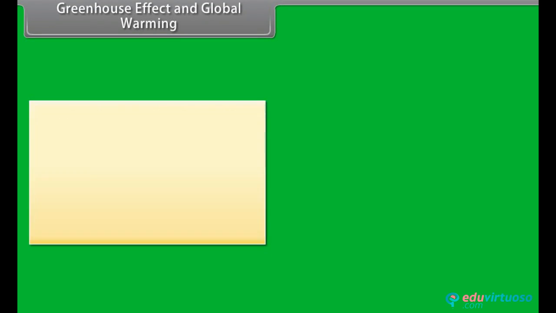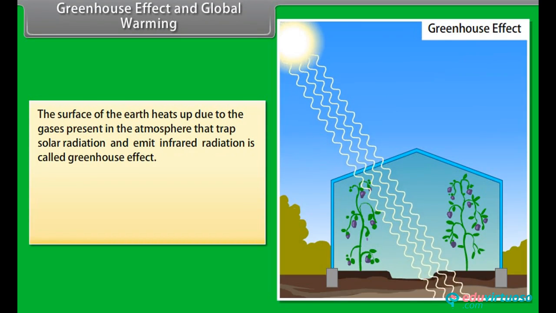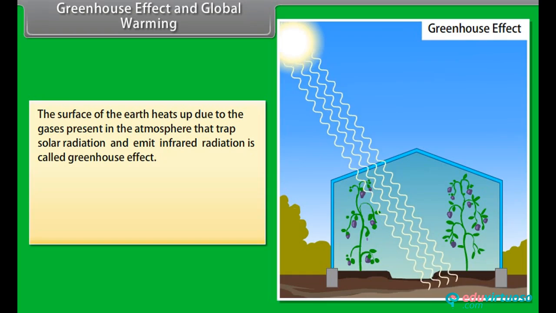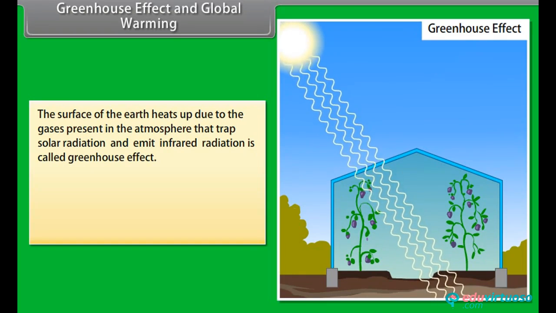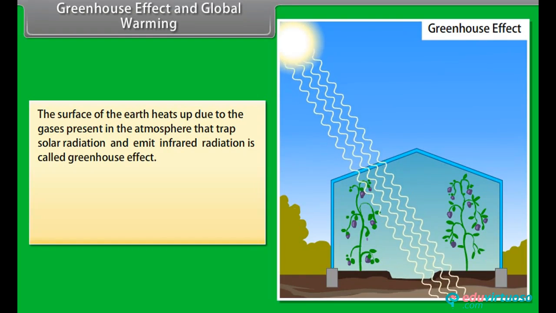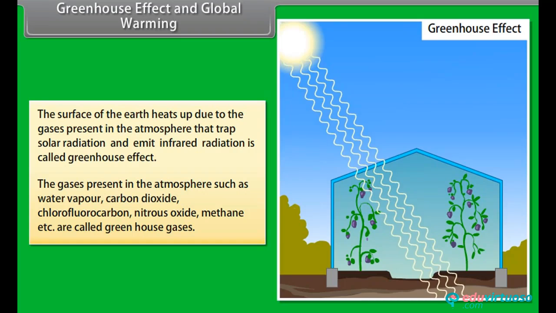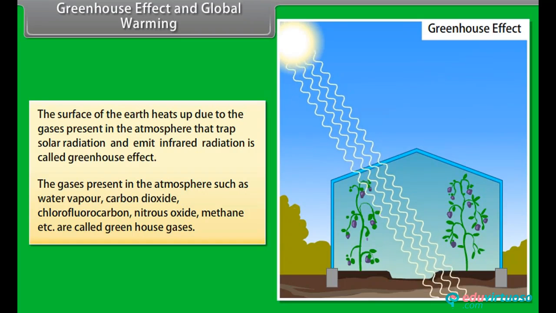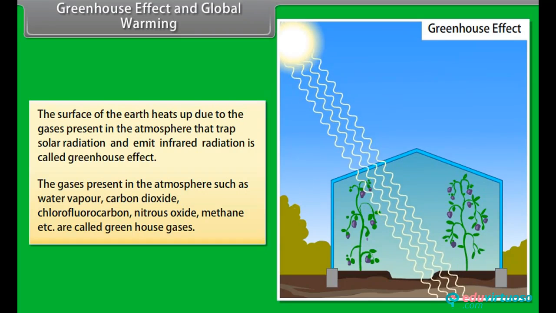Greenhouse effect and global warming. The surface of the earth heats up due to the gases present in the atmosphere that trap solar radiation and emit infrared radiation; this is called the greenhouse effect. The gases present in the atmosphere, such as water vapor, carbon dioxide, chlorofluorocarbon, nitrous oxide, methane, etc., are called greenhouse gases.